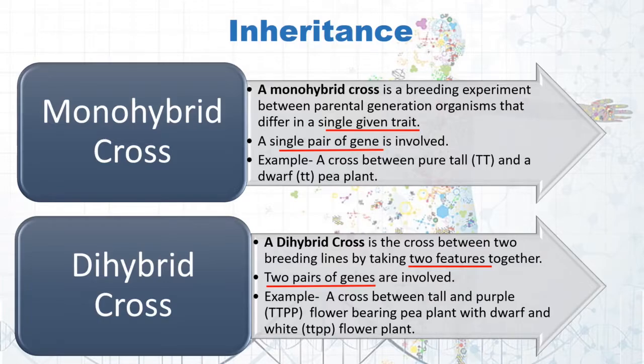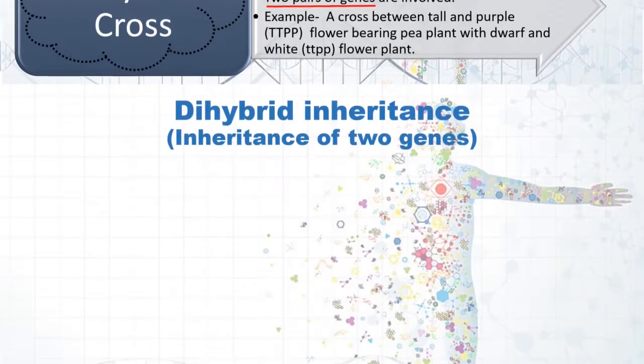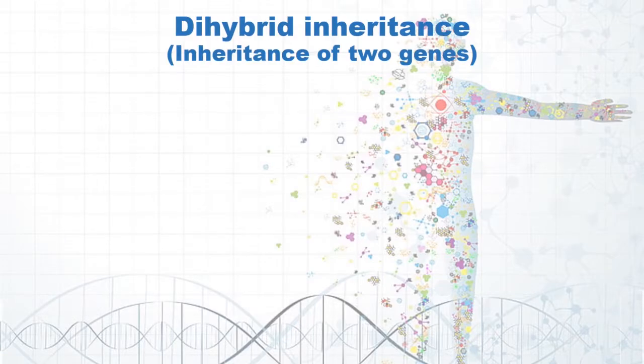Example, a cross between a tall and purple flower bearing pea plant with a dwarf and white flower bearing pea plant. Many more examples could be here, so for now we'll be taking one of them. So let's begin with dihybrid inheritance.